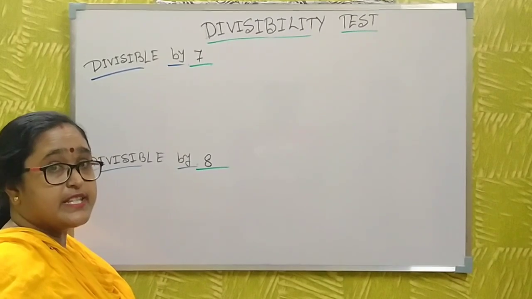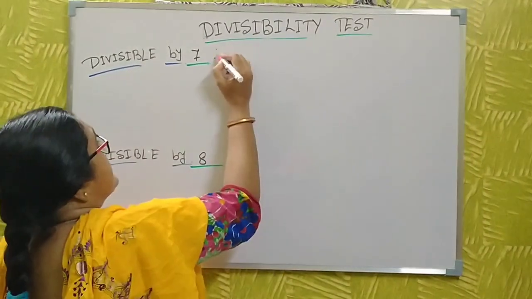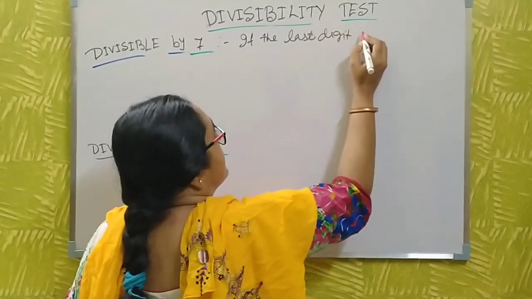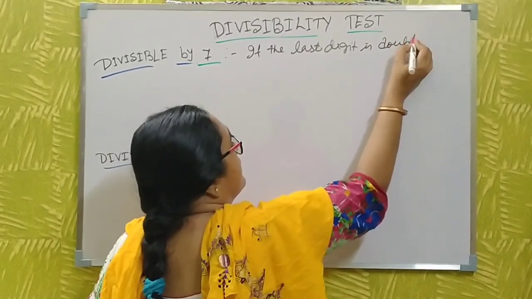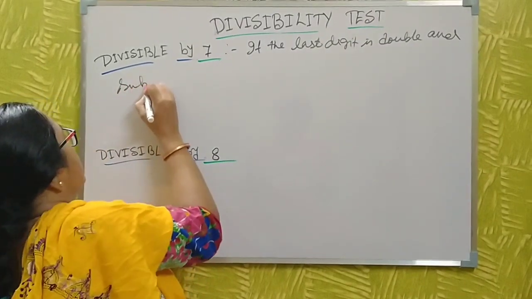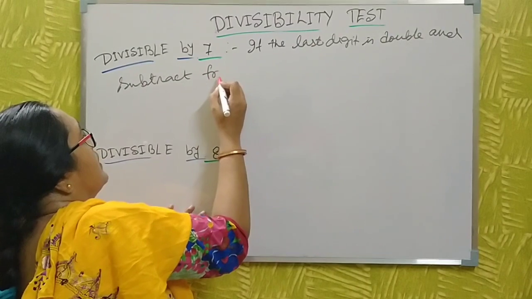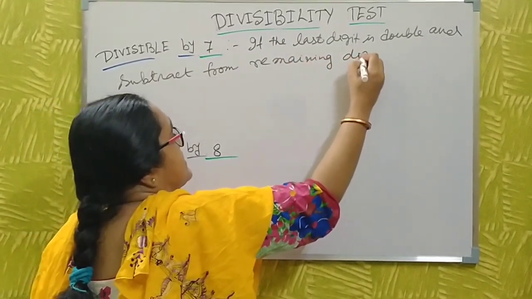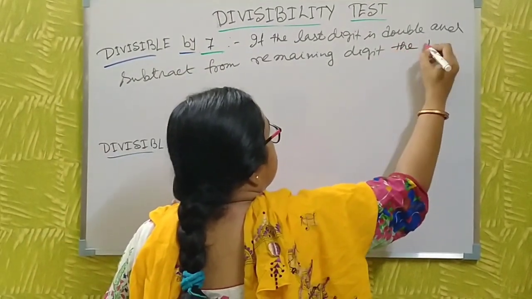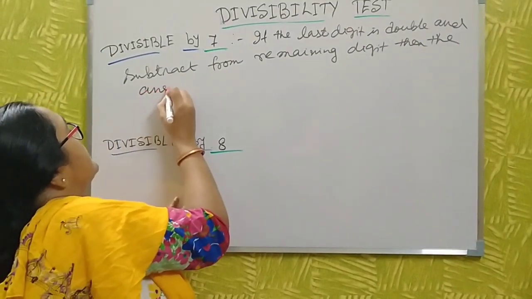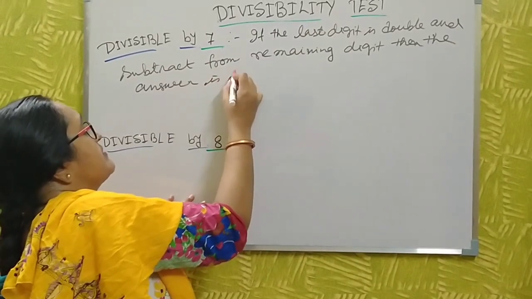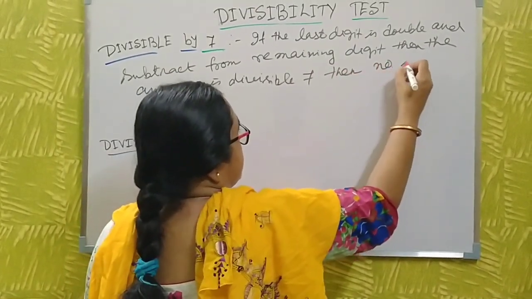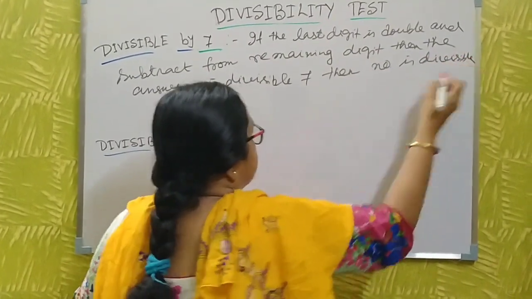The rule for divisibility by 7: take the last digit, double it, and subtract it from the remaining digits. If the answer is divisible by 7, then the number is divisible by 7 also.